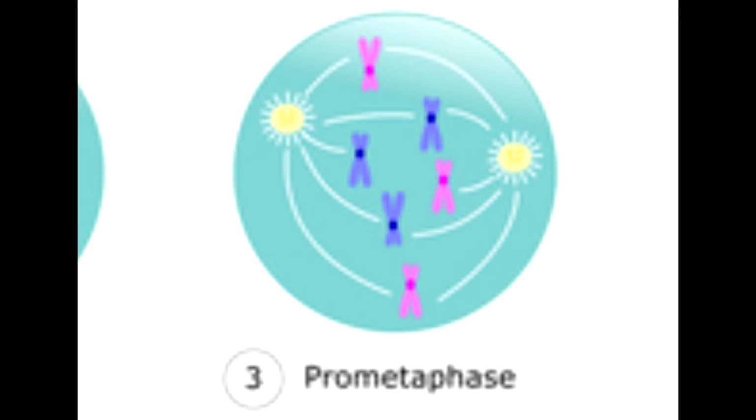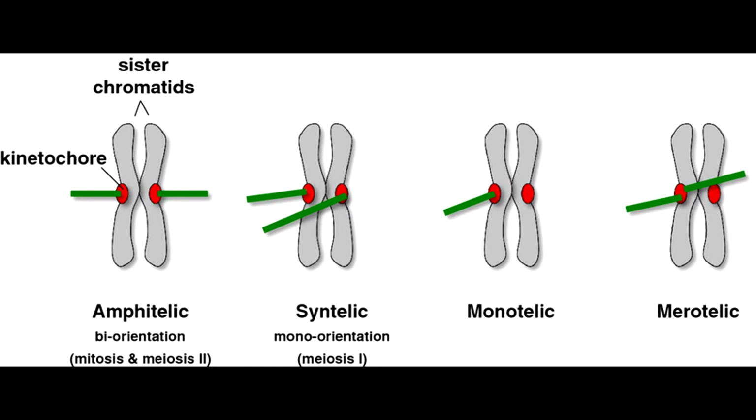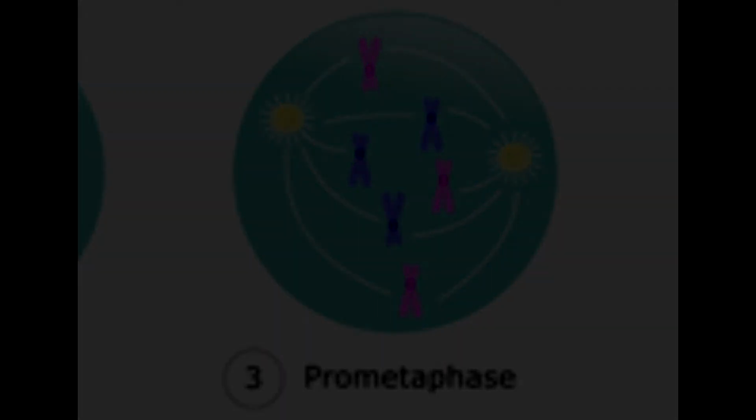During this phase, some of the spindle microtubules begin to attach to each of the sister chromatids at a specific point called the kinetochore. Here is a better picture explaining it. These microtubules are called kinetochore microtubules. This means each chromosome of the cell has two kinetochores because the kinetochore microtubules are attached at two different places. The microtubules that aren't connected to any kinetochores continue to grow and reach the opposite end of the cell.